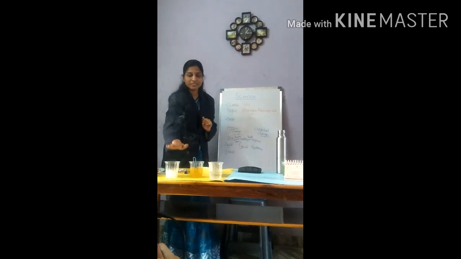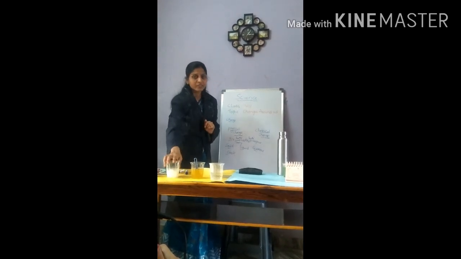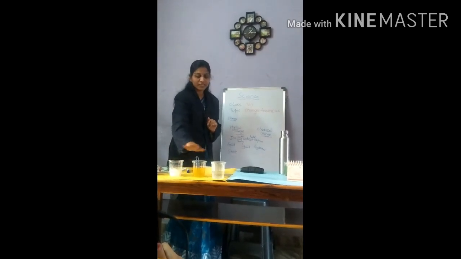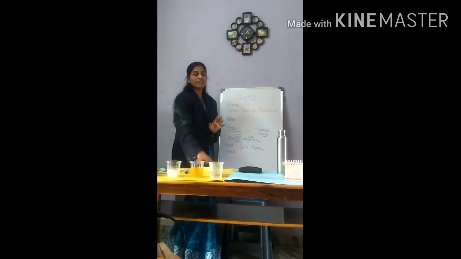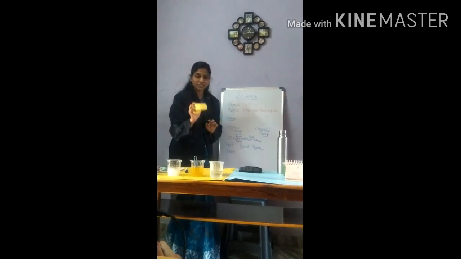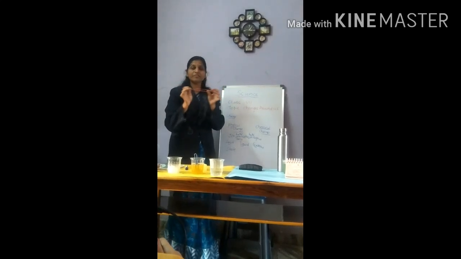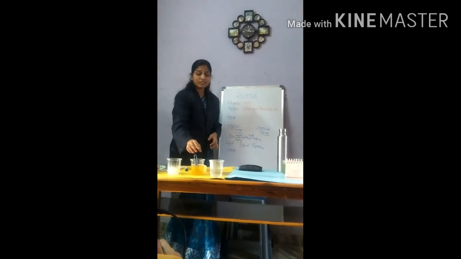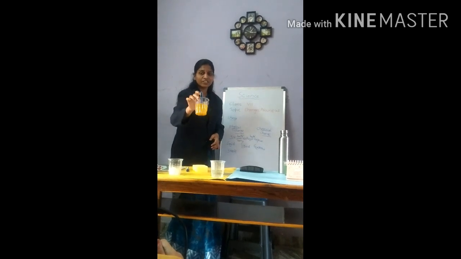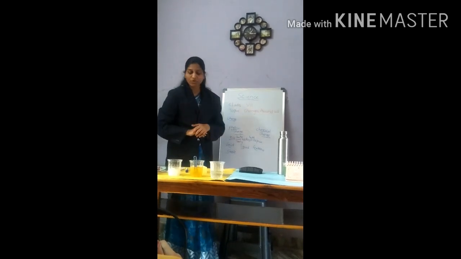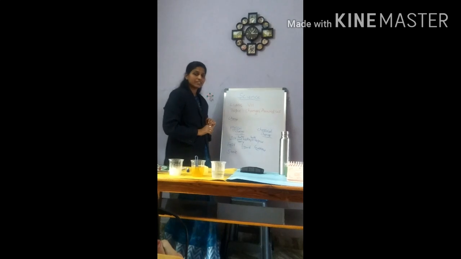See, first example we have seen the water which exists in solid, liquid and vapor state, and second example there is a change in the shape. Third example there is an increase in the size. Fourth one, you have change in the color. So how can we define the physical change now?